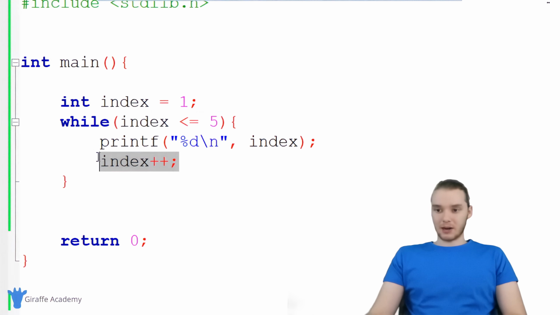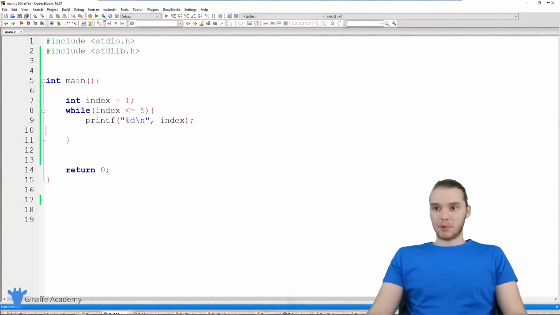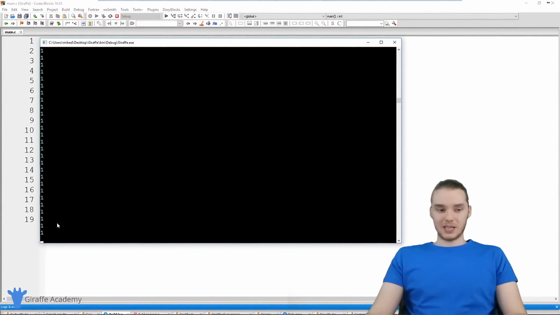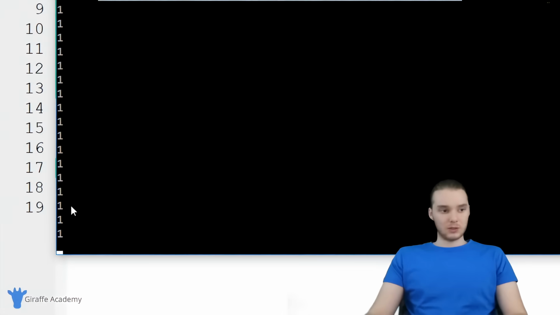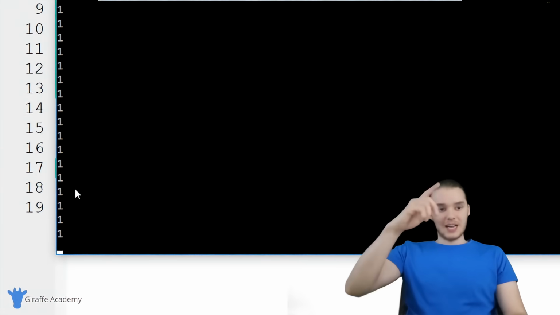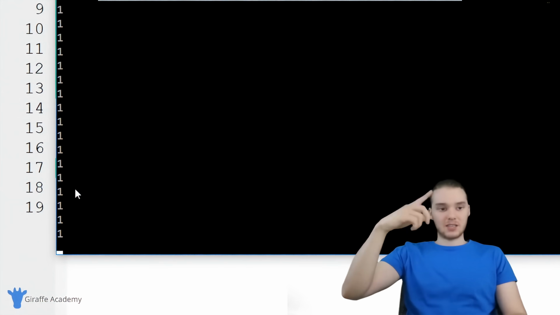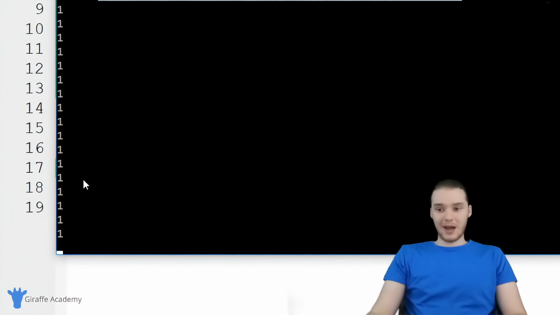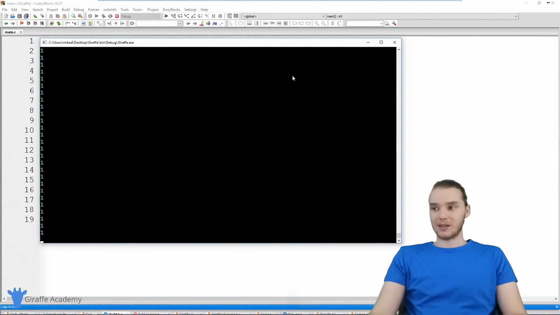So if I stopped incrementing this, if I just got rid of index plus plus, now when I run my program, you'll see that it's just continually printing out ones. I mean, look at all these ones that are getting printed out. You can see the text editor is kind of going crazy. This program keeps executing through that loop, and it's still going right now. So this would keep going forever if I let it, keep going infinitely, hence the name.